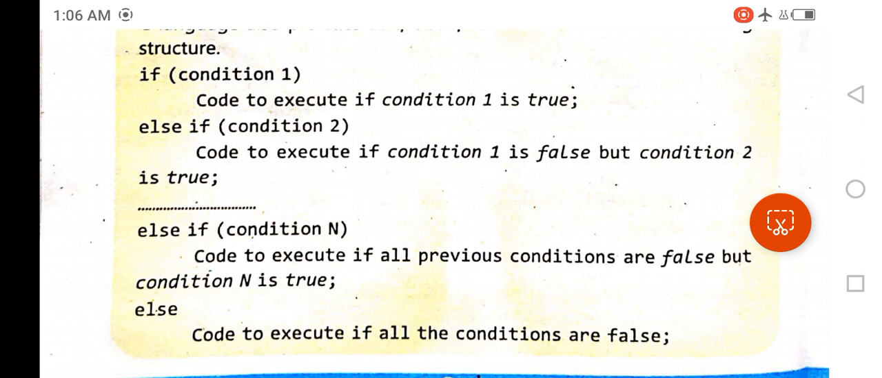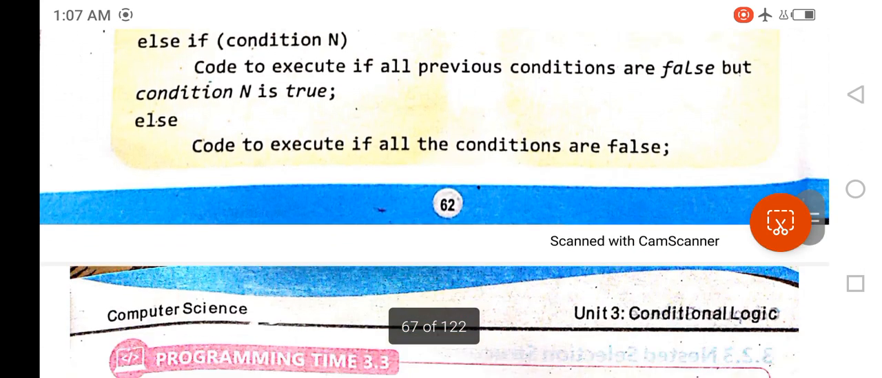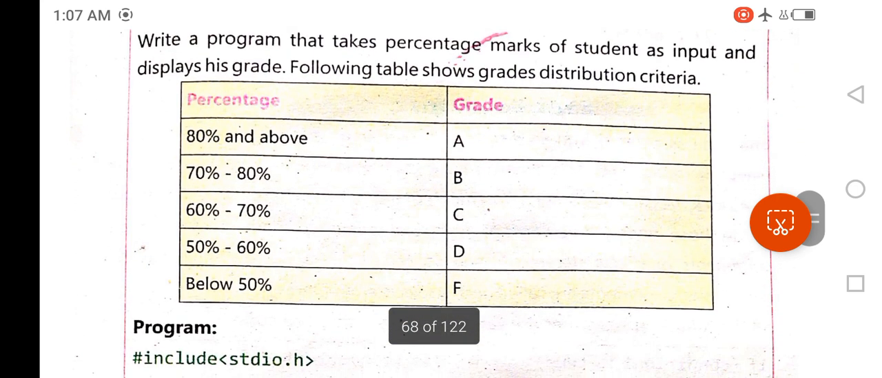And so on. You can write other conditions: condition 3, condition 4, condition 5, 6, 7, 8, and so on. So else if condition n, code to execute if all previous conditions are false but condition n is true. If none of these conditions are true, then you will execute the else part, and the code or the statements that follows the else part will be executed. So here is the example which use this statement.